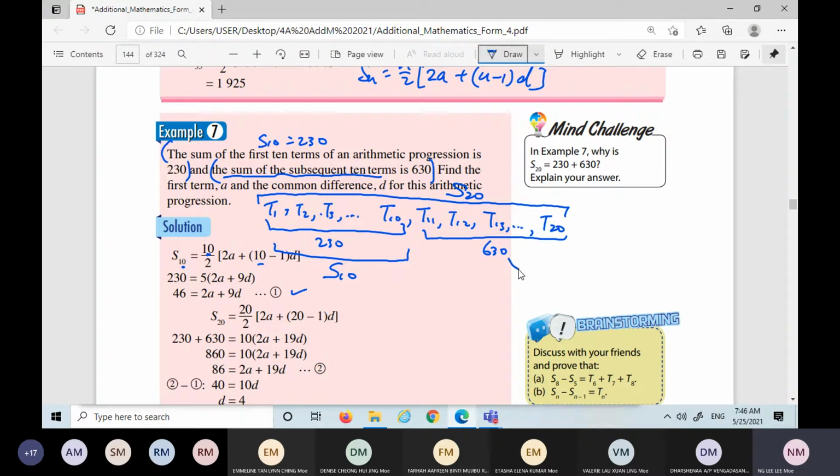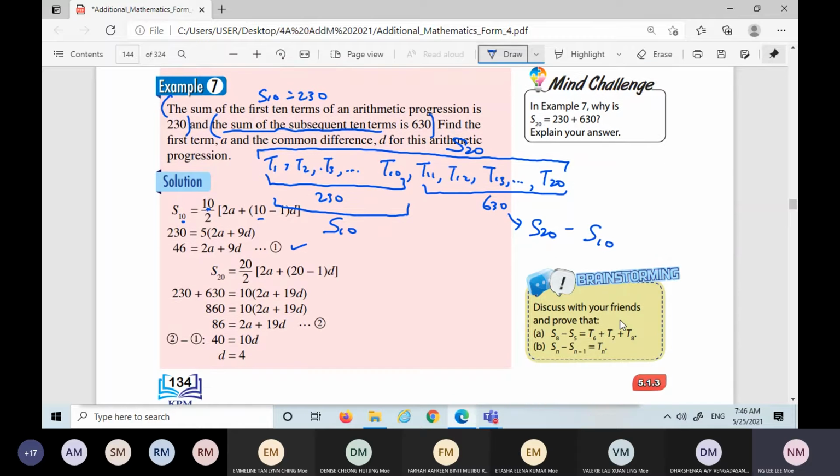Therefore 630 is S20 minus S10. Or you can use it the other way around: this is equal to 630, therefore S20 is equal to 630 plus S10.